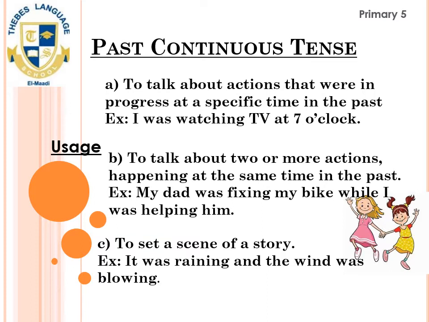The second usage is to talk about two or more actions happening at the same time in the past. For example, my dad was fixing my bike while I was helping him. So here we have got two verbs, was fixing and was helping. These are the two verbs that were happening at the same time in the past.